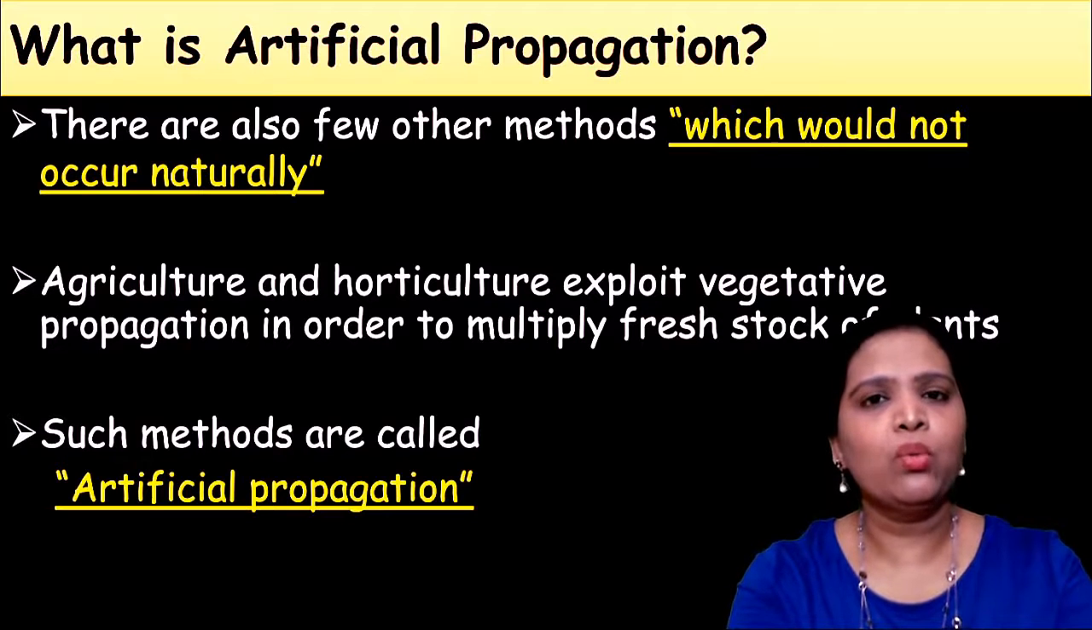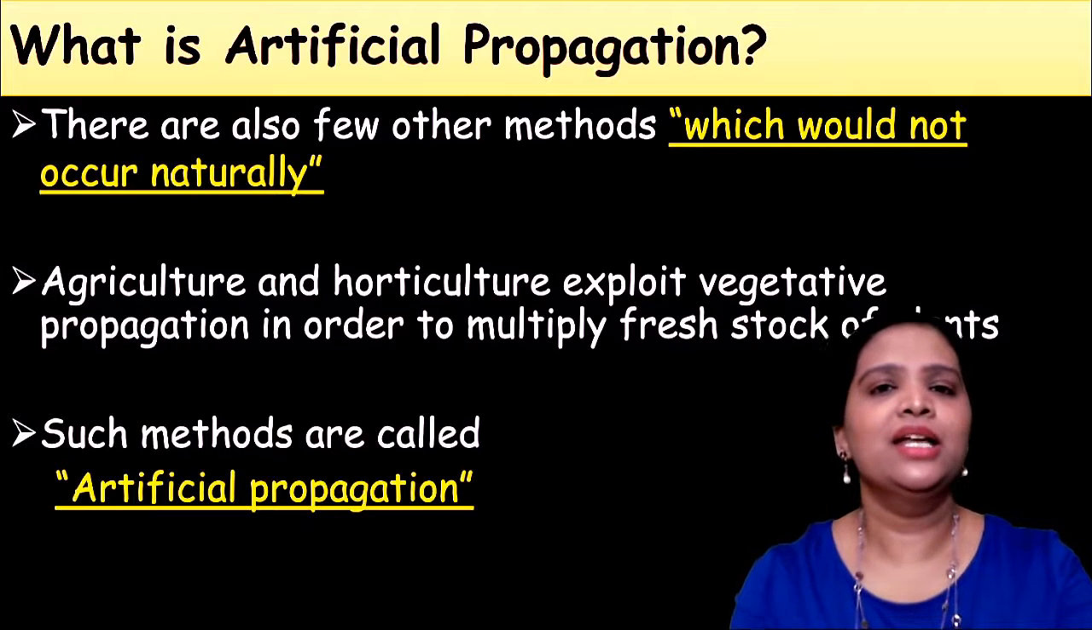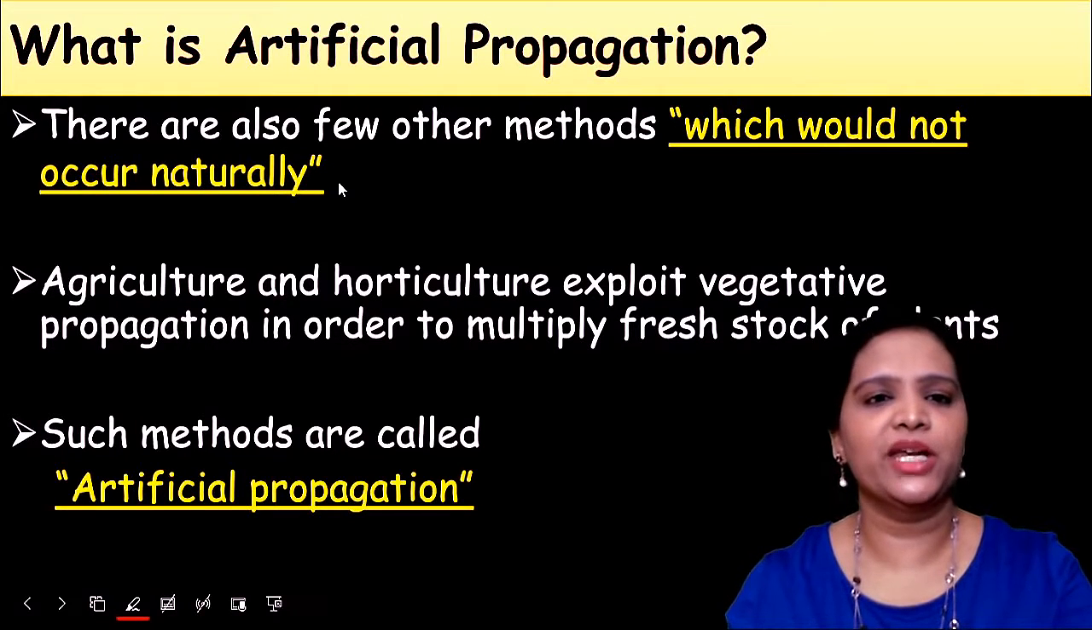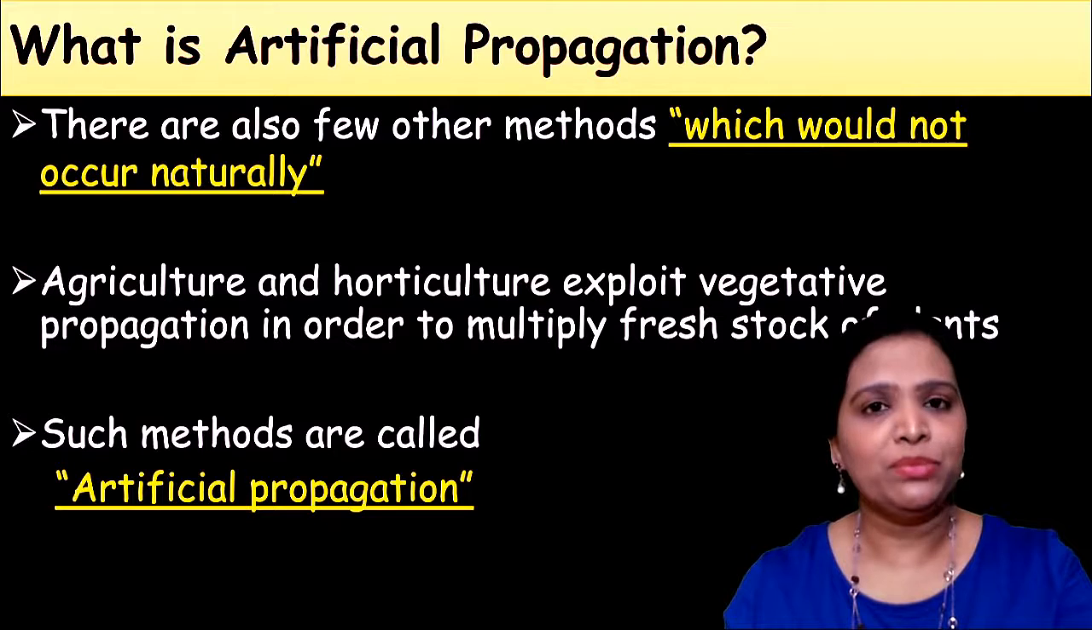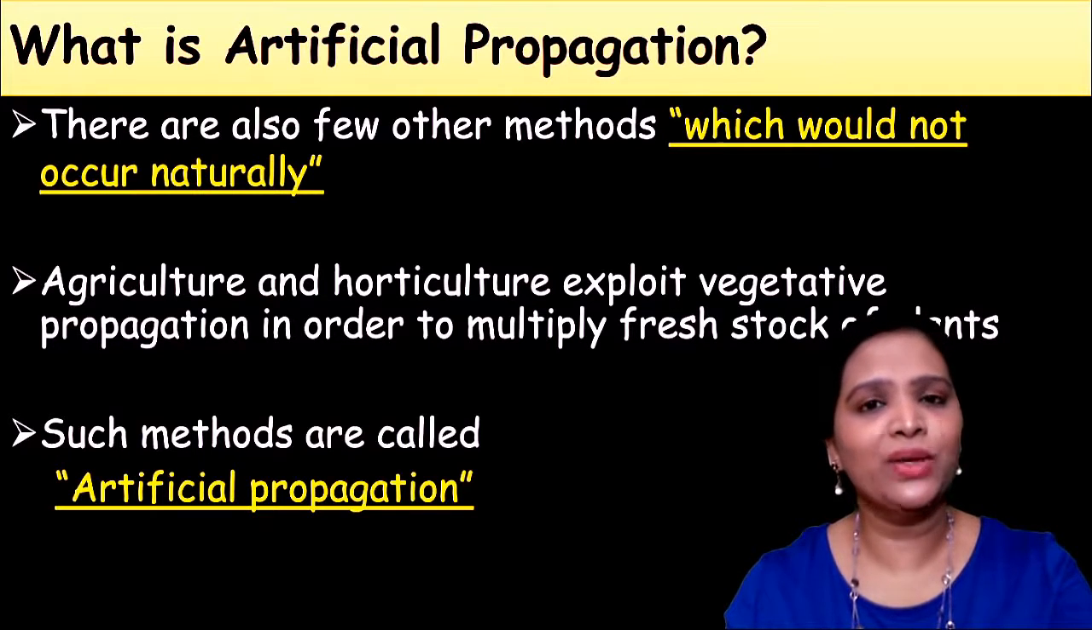But now what is artificial propagation? That means there are a few other methods of reproduction that could be done on the plants which would not occur naturally. This is called artificial propagation. Humans adopt this method to artificially propagate the plants.